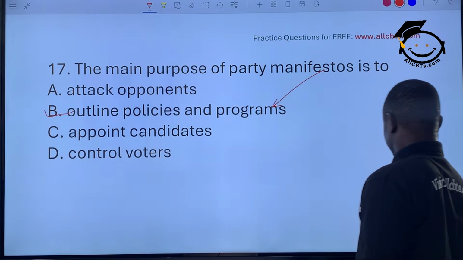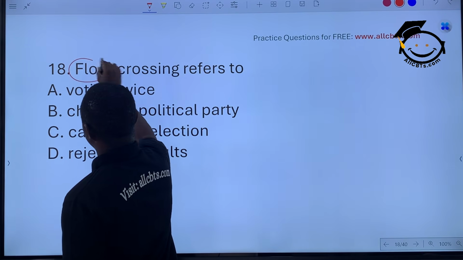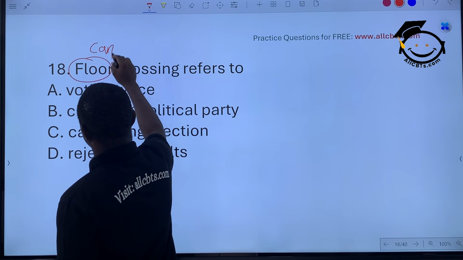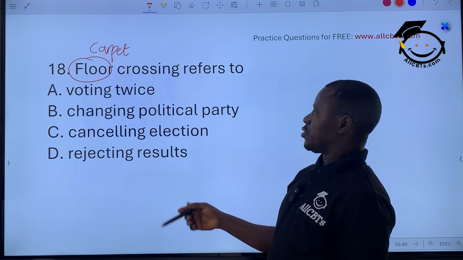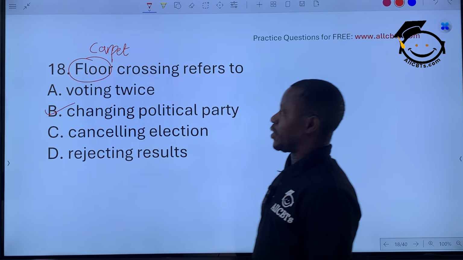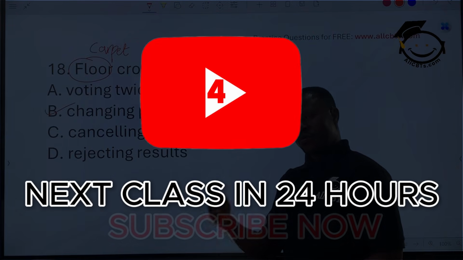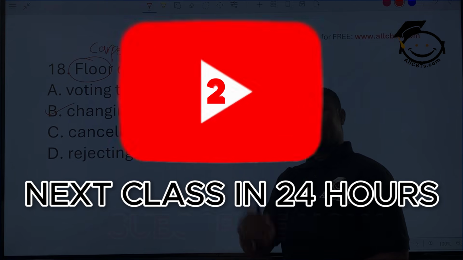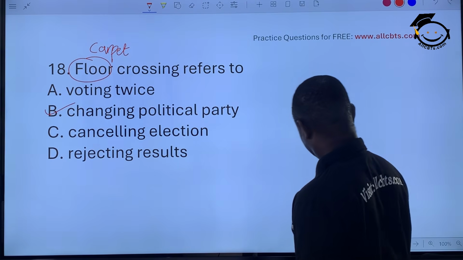All right? The next one, floor crossing. This floor crossing can also be referred to as what? Carpet crossing. Floor crossing or carpet crossing. It means when somebody is moving from one party to another party, changing political party. We see that very common in Nigeria today, where we have a politician jumping from one party to another for one reason or the other. Okay?